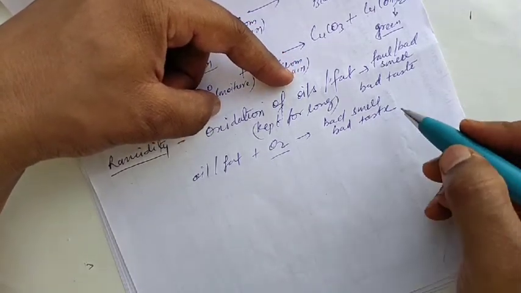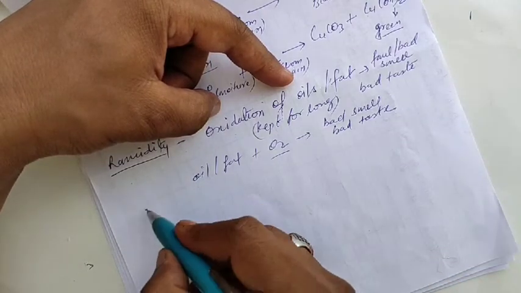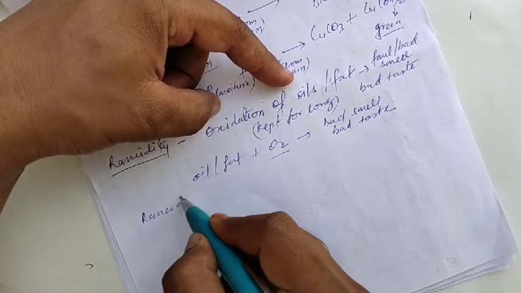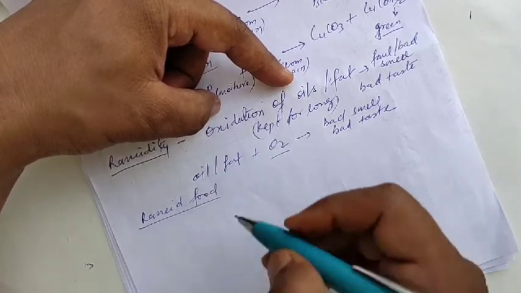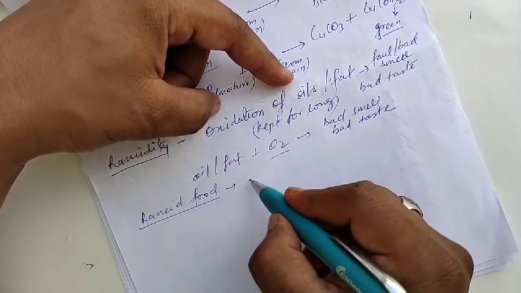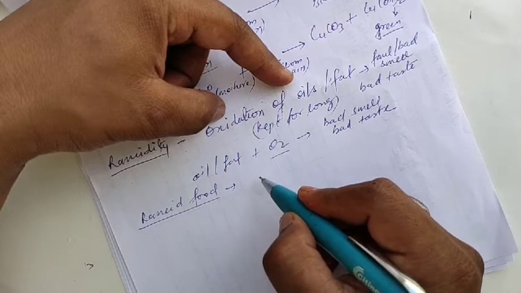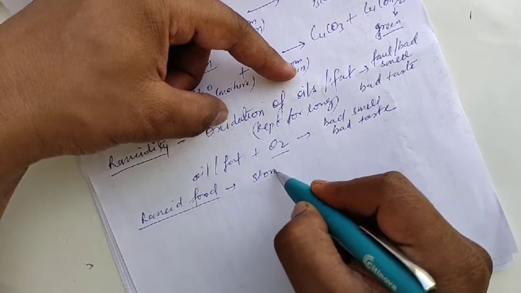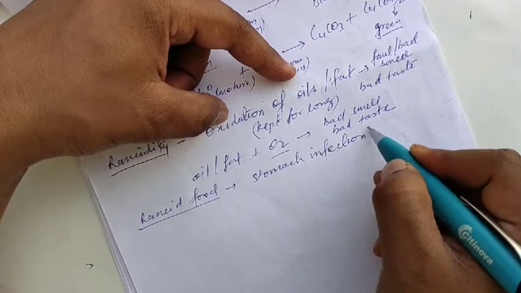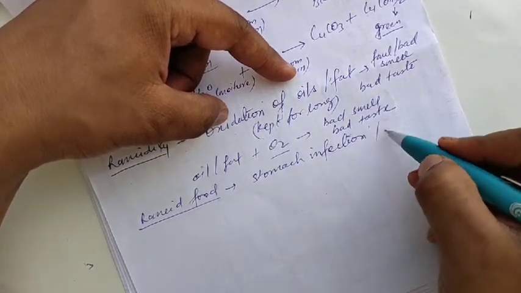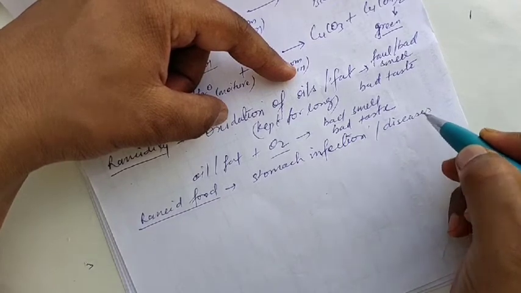Clear? If people consume this food, which is called rancid food, what will happen? There will be the problem of stomach infection, right? And diseases related to the stomach.